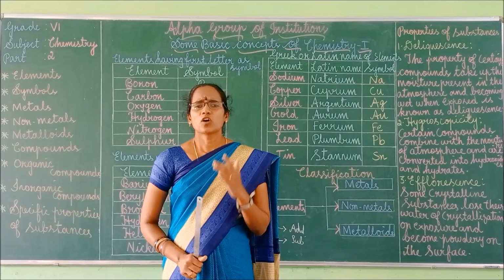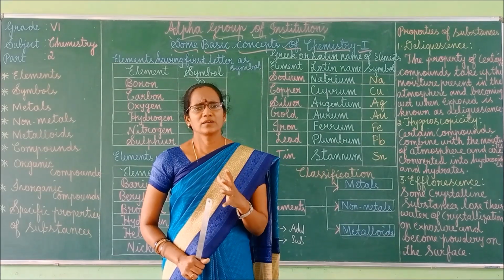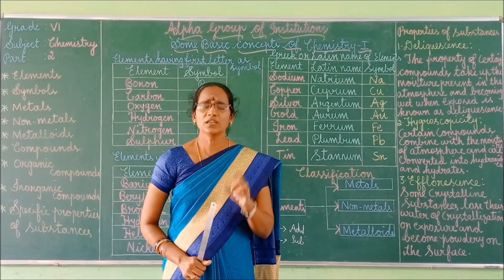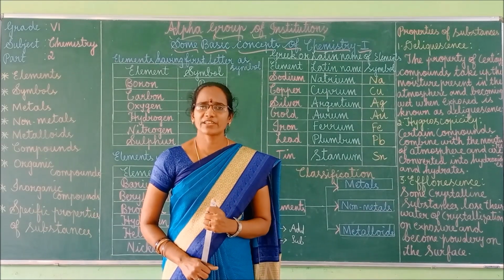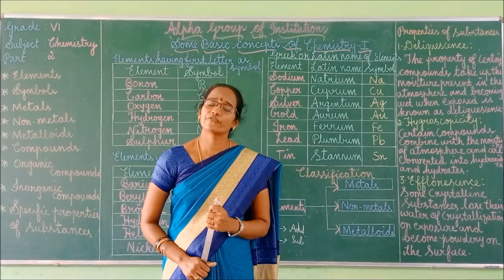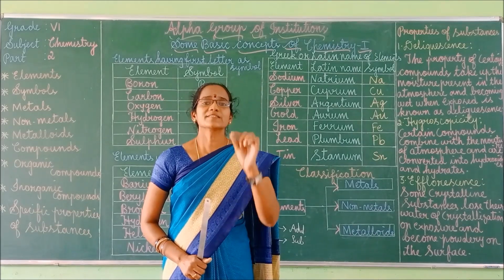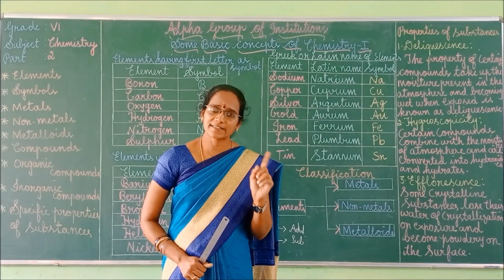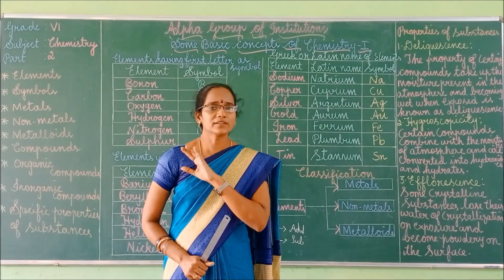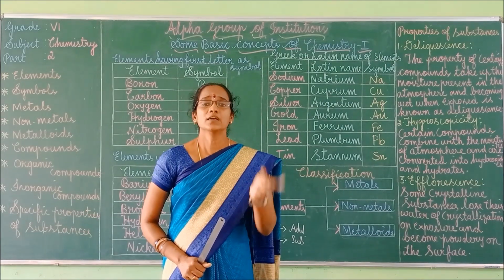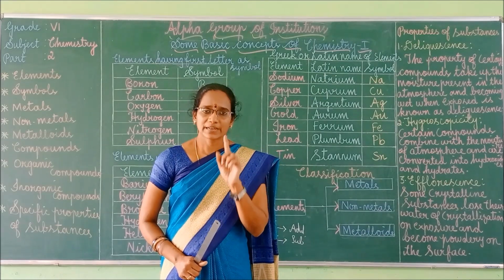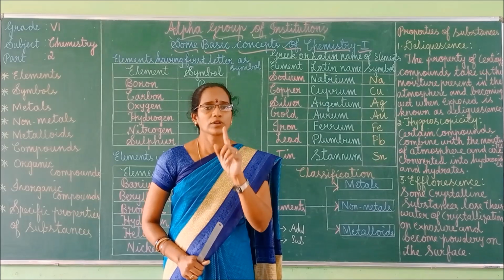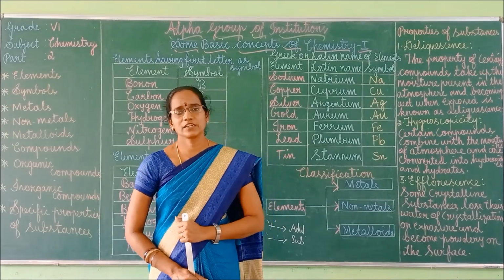Next, non-metals usually do not conduct electricity. But graphite is a form of carbon, and it conducts electricity. Metals usually conduct electricity as well as heat, but non-metals do not conduct electricity. At the same time, graphite is a form of carbon. It is a non-metal only. So graphite conducts electricity.